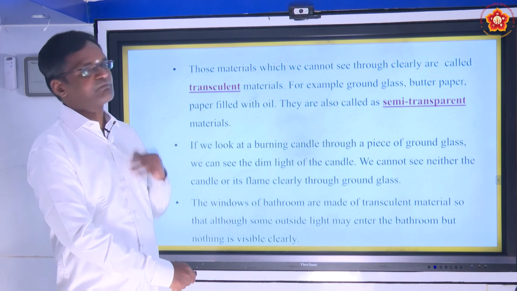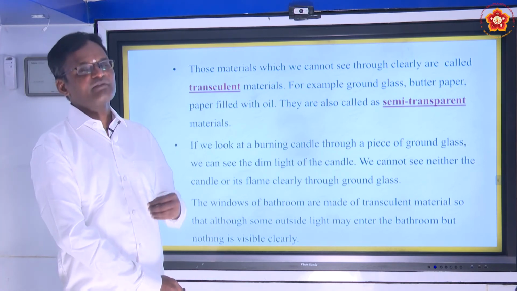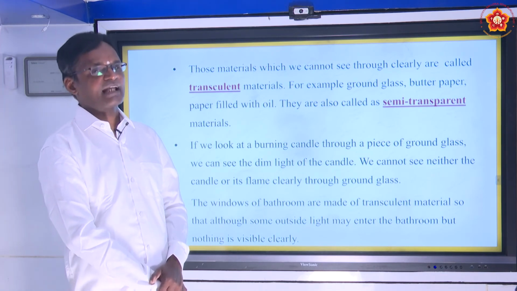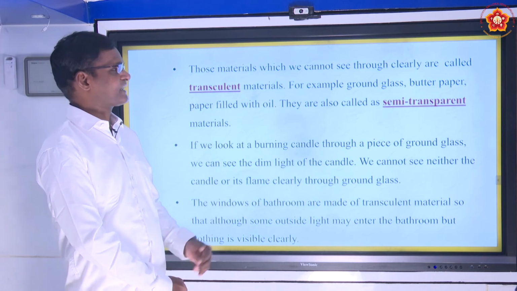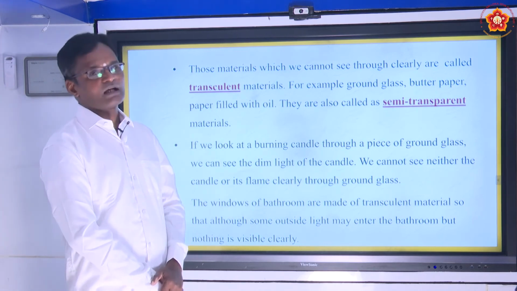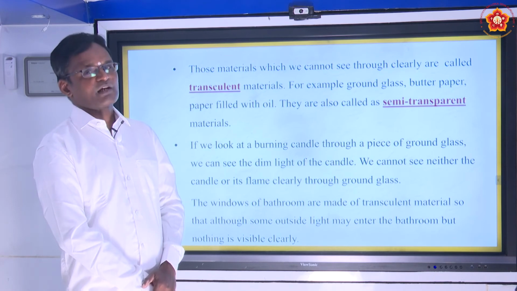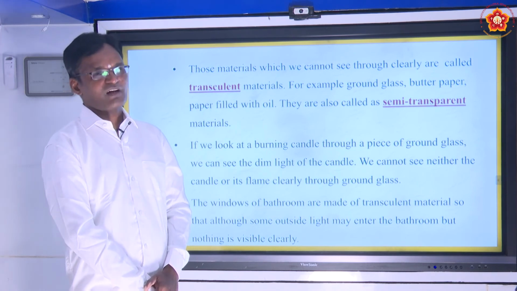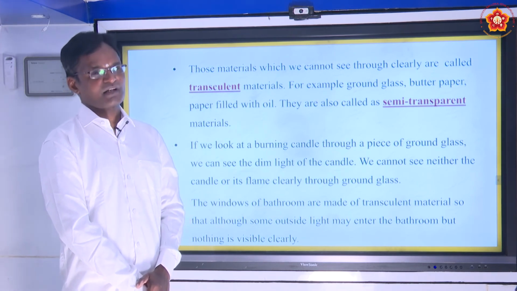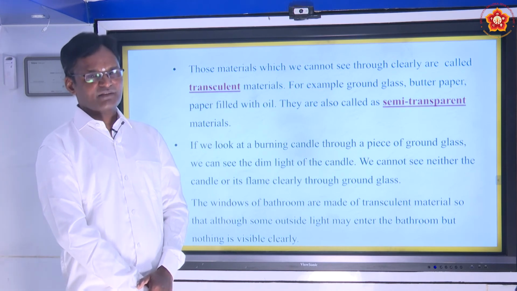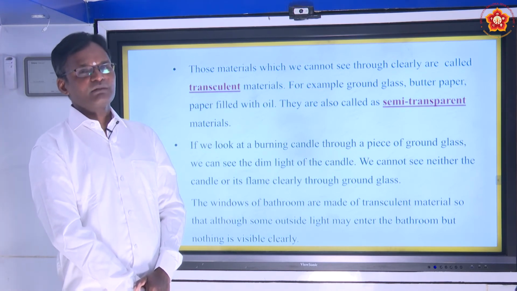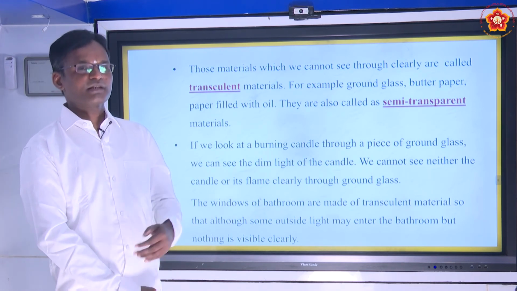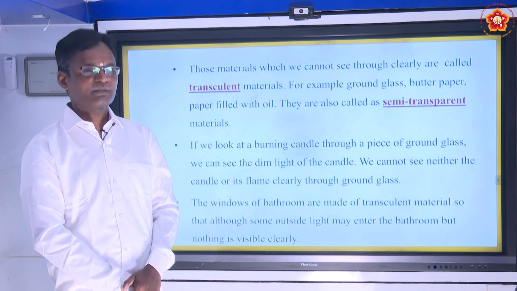There is another sort of material which we cannot see through very clearly, but partially we can see. Such materials we call translucent materials. We can take the ground glass of a bathroom and butter paper, or tracing paper, or paper soaked with oil. They are called semi-transparent materials. In the villages, you might have seen some people applying oil to paper. If you see any object through that paper, it is not clearly visible, only partially visible.